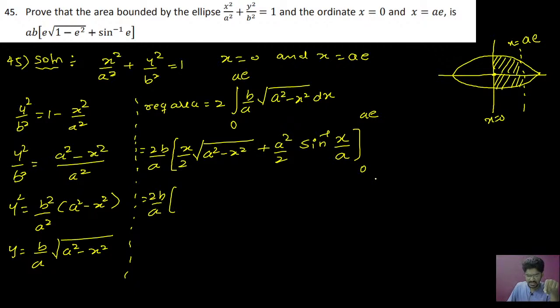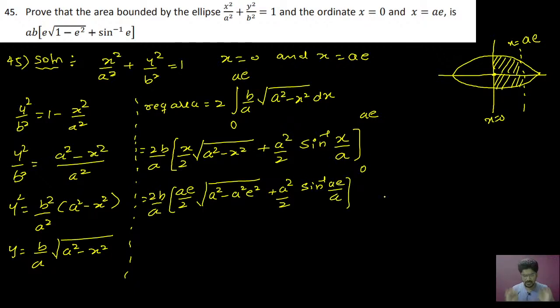Here this will be 2b by a. Just see, lower limit is 0. If I put lower limit 0, this will be complete 0. Sin inverse of 0 is also 0. So no problem. The lower limit gives you the complete term as 0, so don't worry about it. You just put the upper value, that is ae divided by 2 square root of a square minus a square e square, plus a square by 2 sin inverse of ae by a.